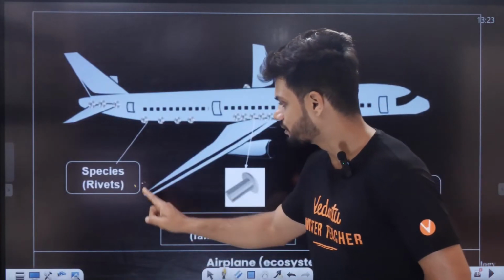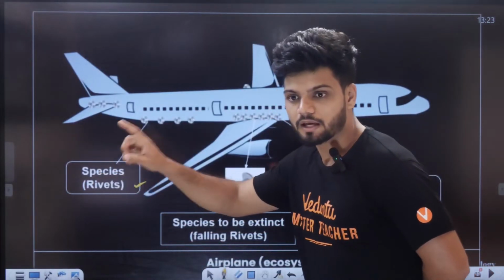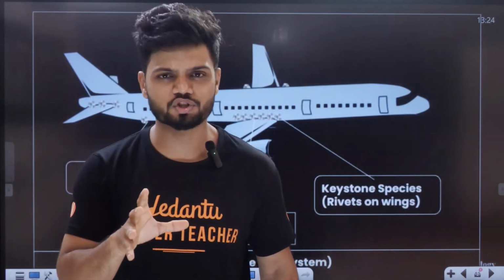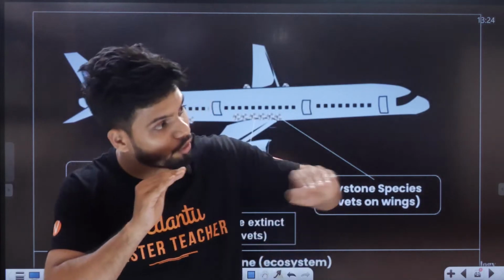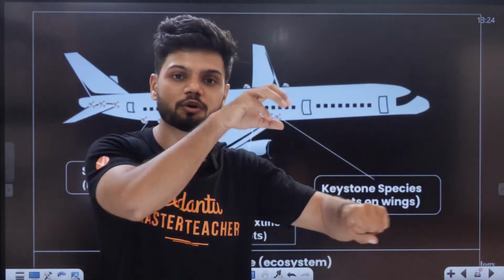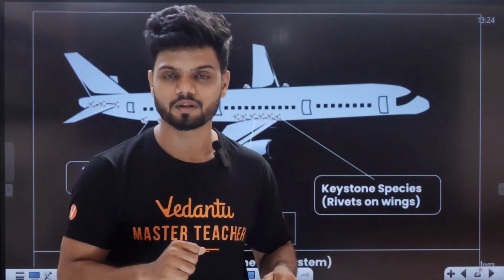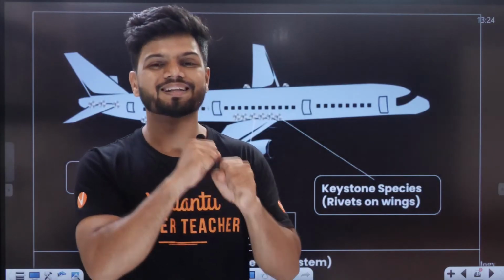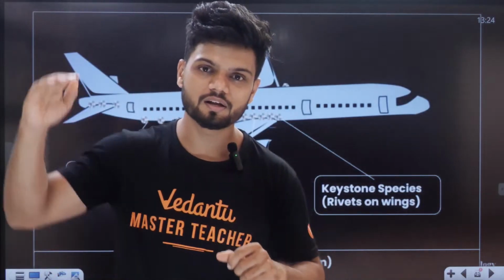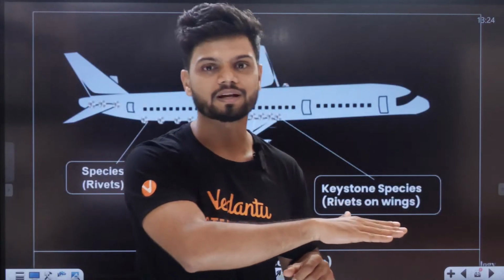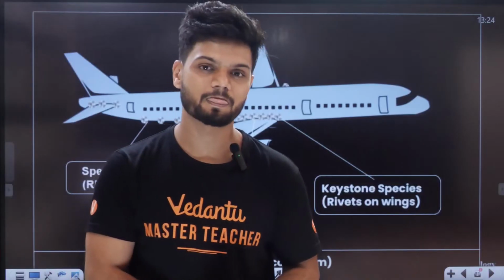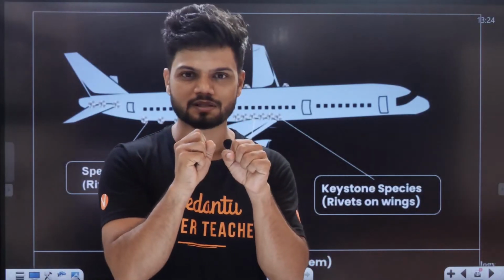Rivet is also a type of nut. Rivet is a species. If you remove one species at once, it doesn't make much of a difference at that point. But in the longer run, if you keep on removing species, like how you removed one rivet, like how you removed one nut, eventually the entire ecosystem will crash. That is called the rivet popper hypothesis. If you remove a rivet one time, no difference. Remove all of them, eventually complete destruction.